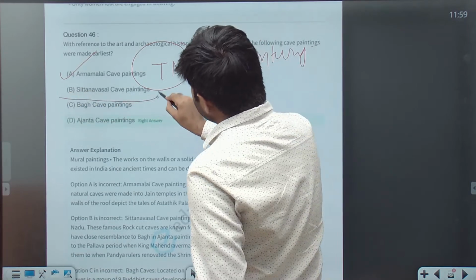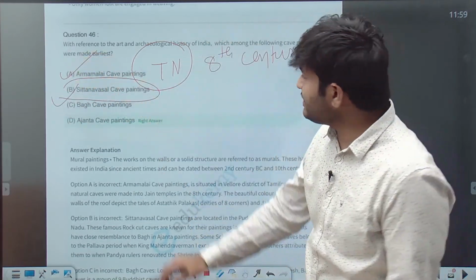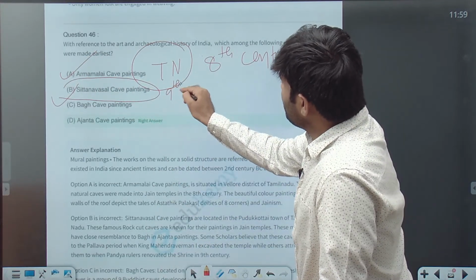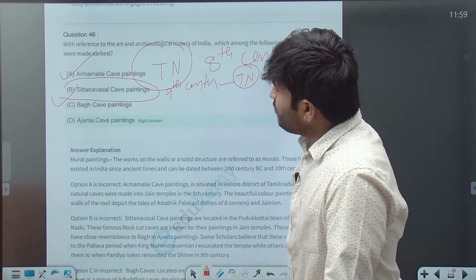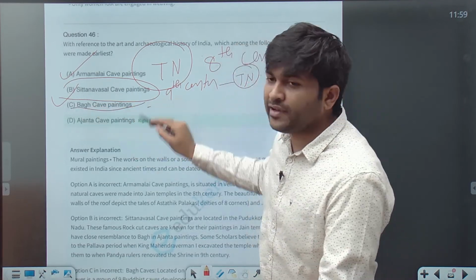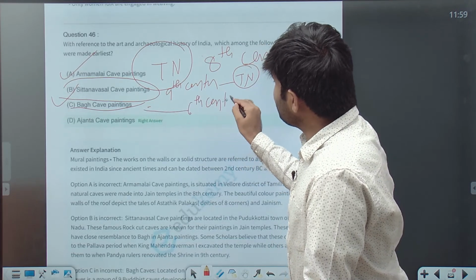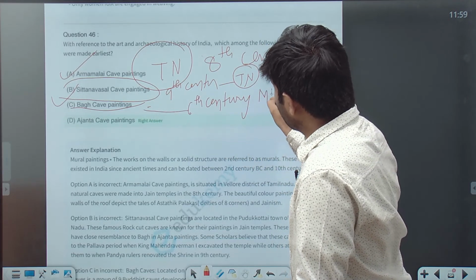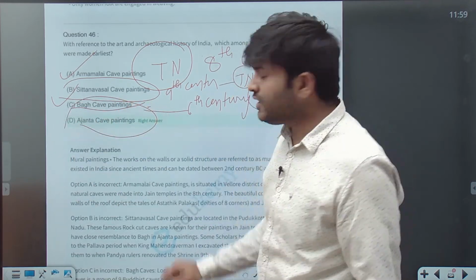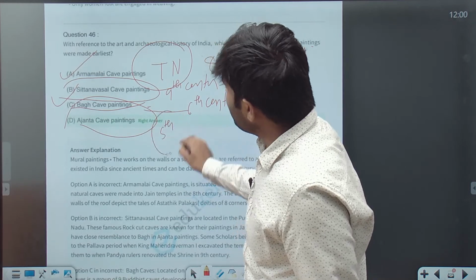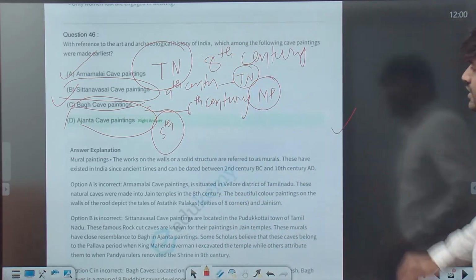Similarly, Sittanavasal cave paintings are also dedicated to Jaina paintings. This is the 9th century, also in Tamil Nadu. Bagh cave paintings, Buddhist caves, 6th century, in MP. And then we have the Ajanta, the 5th century cave paintings related to Buddhist cave painting. So the answer is Ajanta caves.